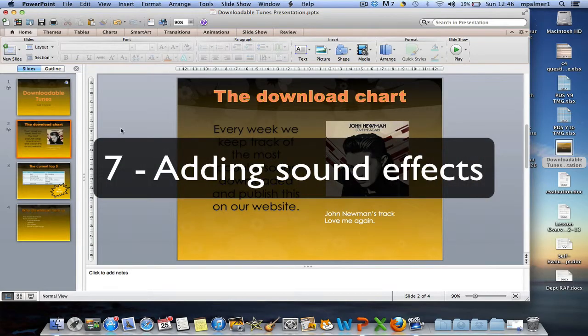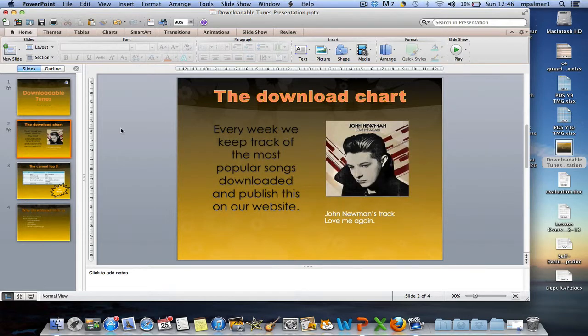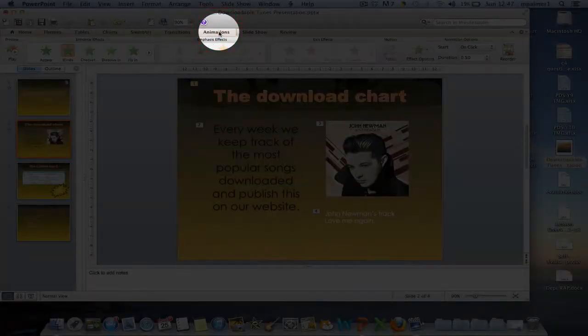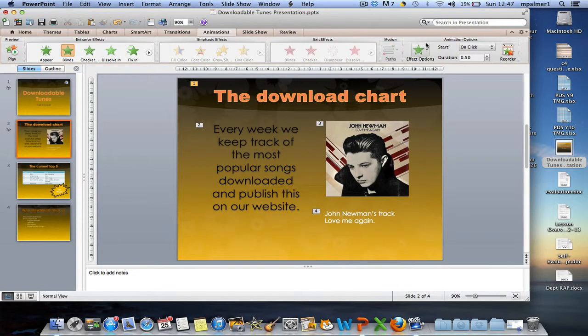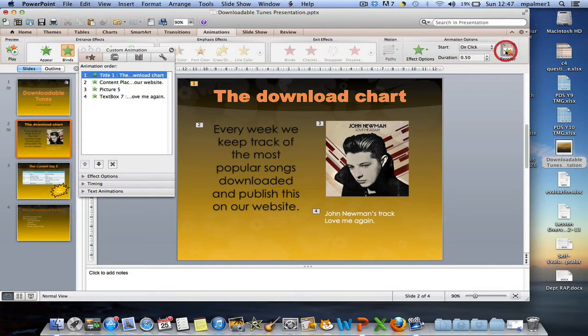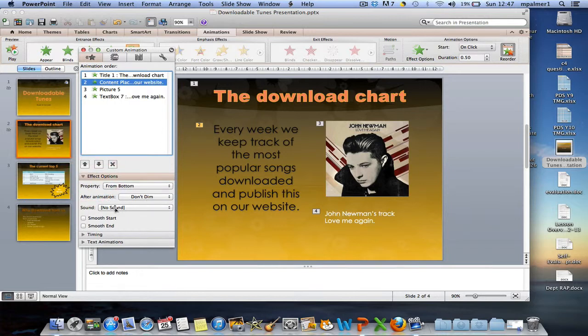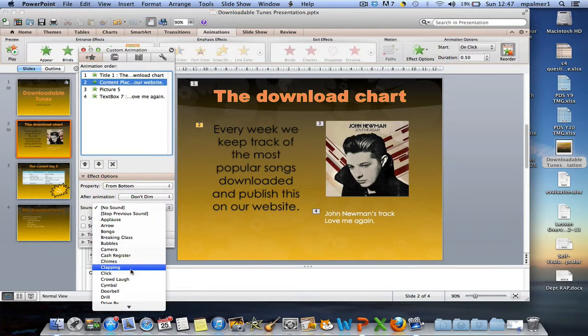Another way of putting a sound into your presentation is to attach a sound effect to an animation that you've created. To do this, make sure that you've got the animations option selected, and you can go to the reorder option, and you can select any of the animations, and by going to effect options you can apply a sound effect from the drop down list.